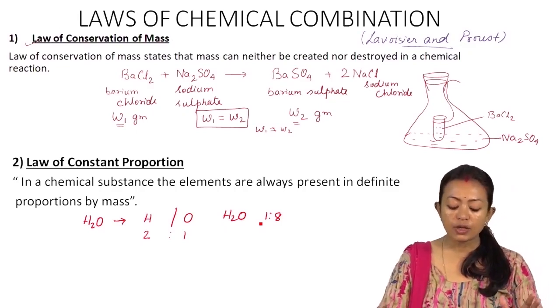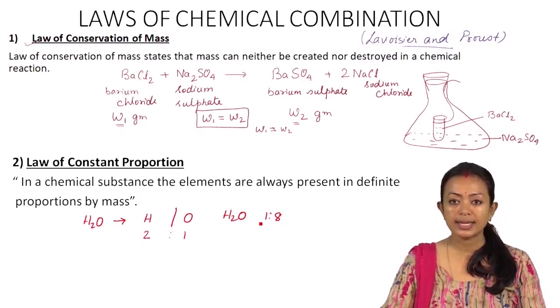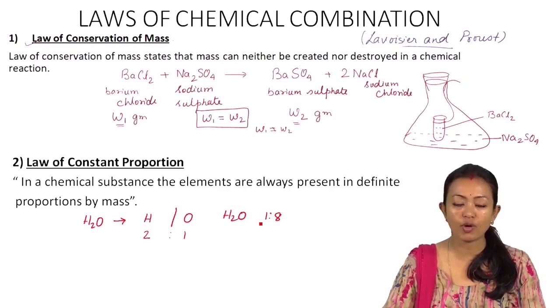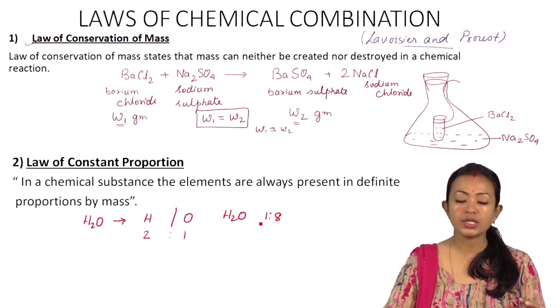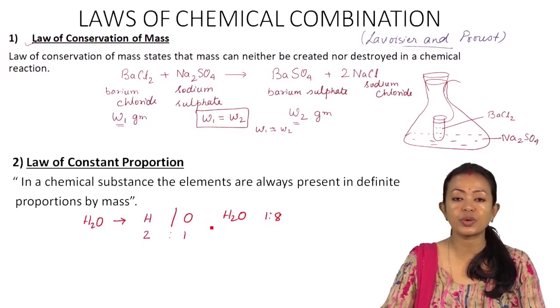Now, in the law of constant proportion, during the analysis, it was understood that any sample that you collect from any part of the world, whether you had collected it from sea, from the ocean, from lake, from river, from groundwater, from tap water, anywhere, if you collected the sample of water and you analyze, then you find that the ratio by mass of water would always be 1:8 between hydrogen and oxygen, and this is always going to be